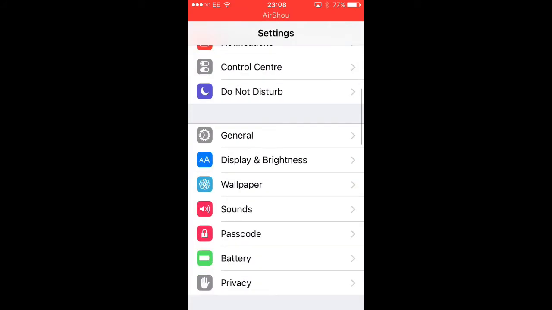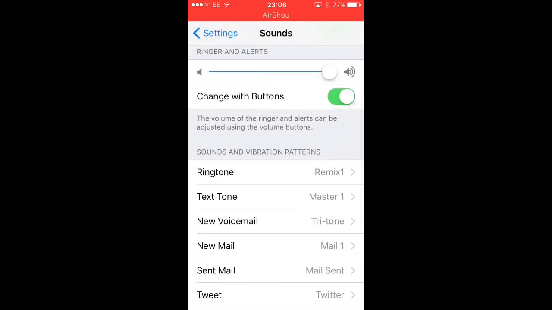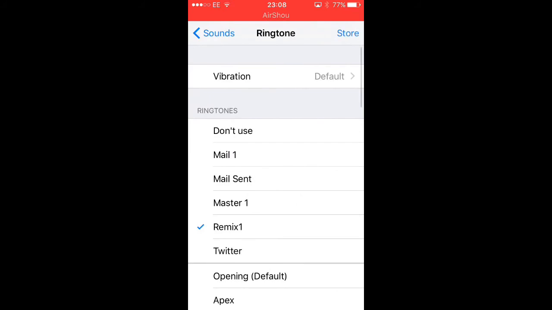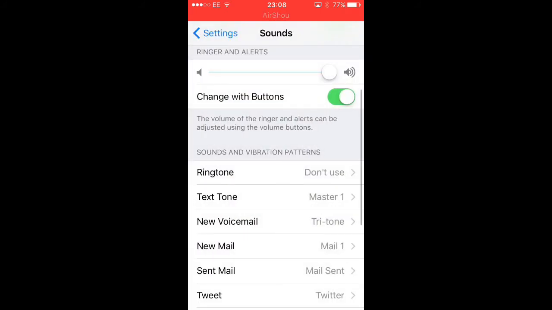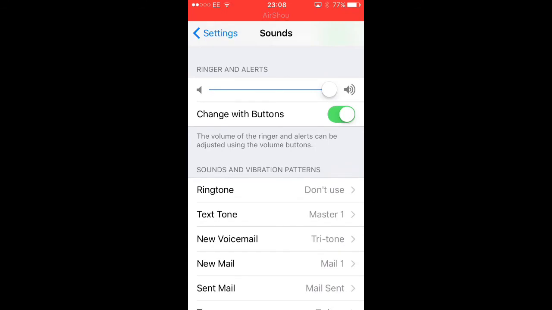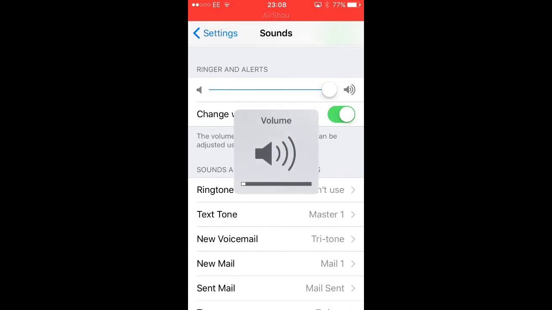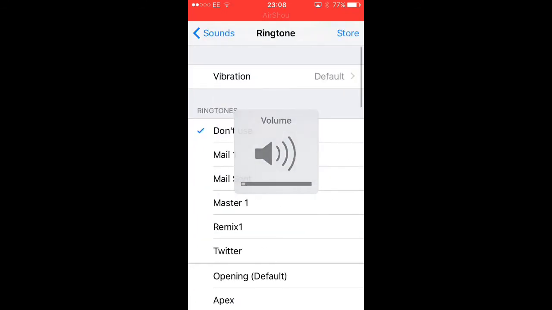No, not general. Go to sounds and ringtone. These are the ones I've used but don't use. So there is that horrible sound. It's horrible. So we don't want to use that. I'm just going to turn my sound down.